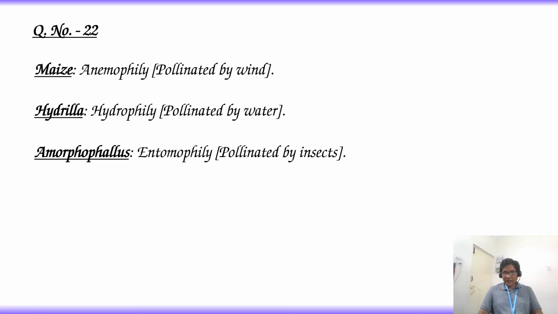These modifications facilitate wind pollination. In wind pollinated flowers, pollen grains are produced in large numbers because of more wastage. Then the answer is option 1, maize.